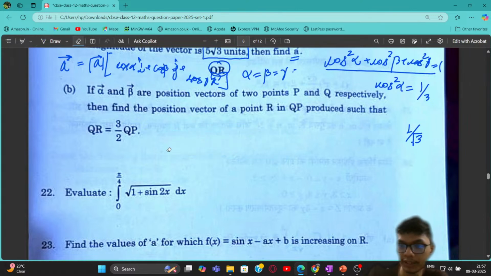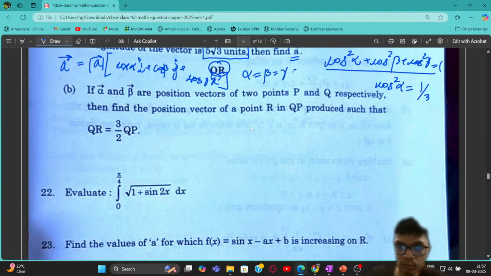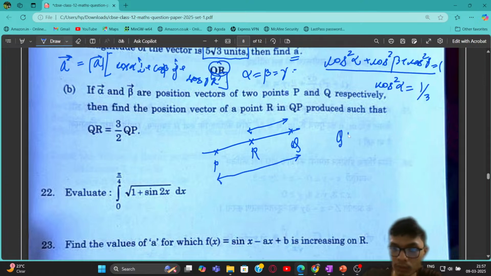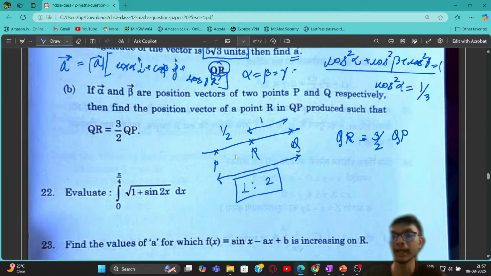Okay, so let me clear the solution over here. Let us say we have 2 points P and Q. It is said that R lies inside QP such that QR is 3 by 2 times QP. If I consider QP as 1, then QR is 3 by 2, so this part is half of that. So I can see that this point is dividing P and Q in the ratio 1:2.